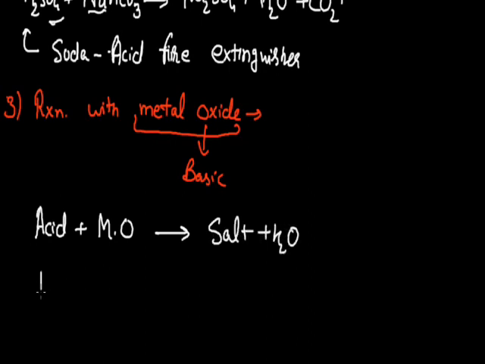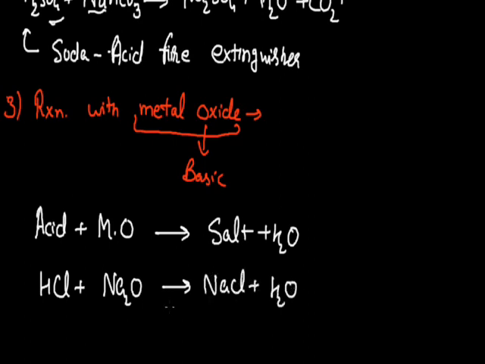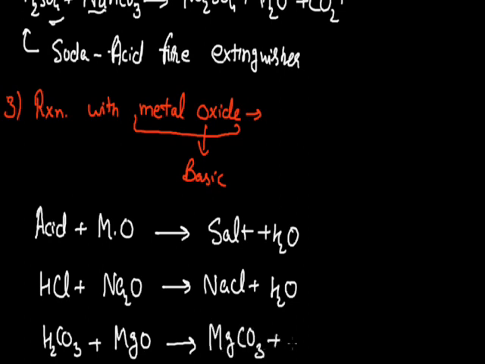For example, if I take hydrochloric acid and react it with a metallic oxide such as sodium oxide, as the product the salt sodium chloride is formed, and a molecule of water is also formed as a byproduct. In place of hydrochloric acid, we may take another acid also, such as carbonic acid, and react it with magnesium oxide, which is also basic in nature. So this magnesium oxide will neutralize carbonic acid. Finally, magnesium carbonate, MgCO3, will be formed, and a water molecule will also be there. So this is the reaction of metallic oxide with acid.